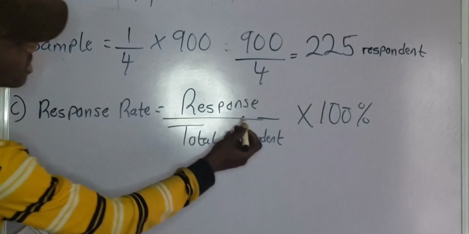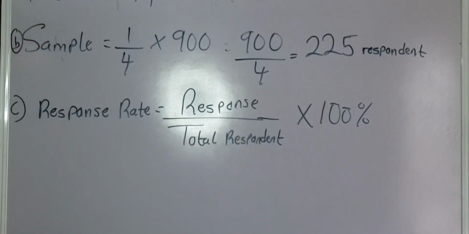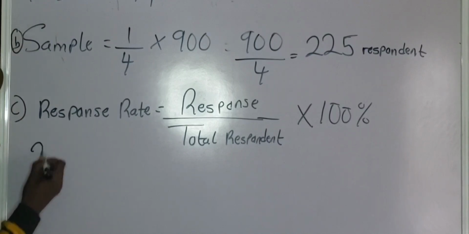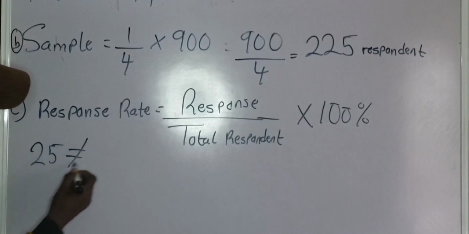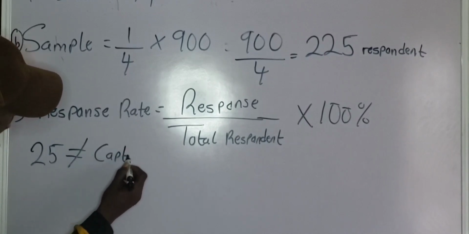Now, how do we get those respondents that are captured in the data collection? Don't forget that we've been given that 25 respondents are not captured, okay? The total number of respondents that is not captured is 25.